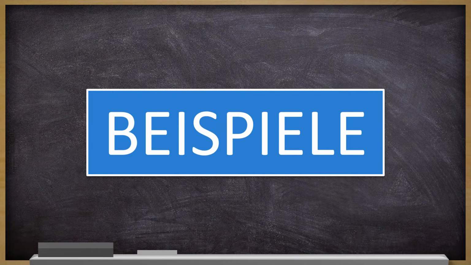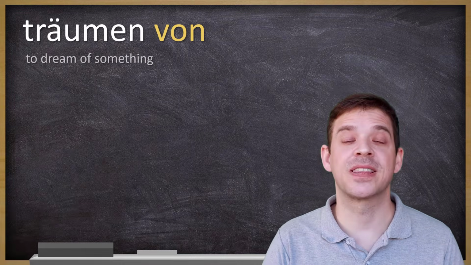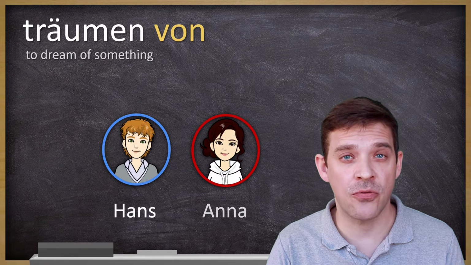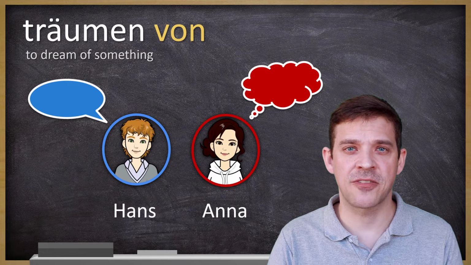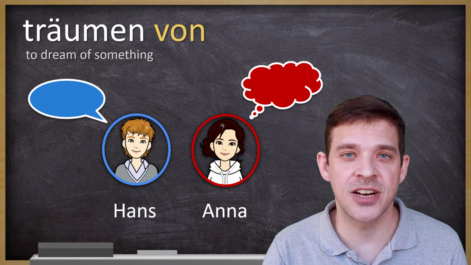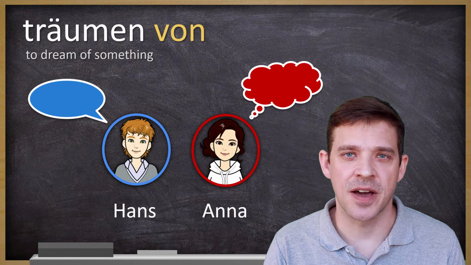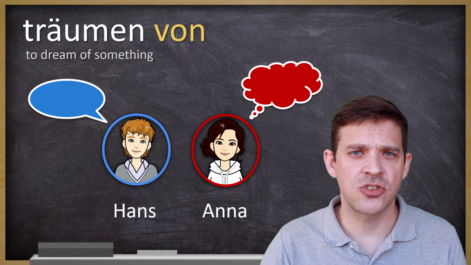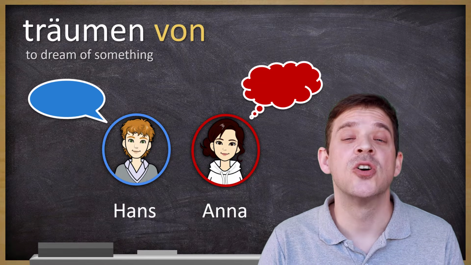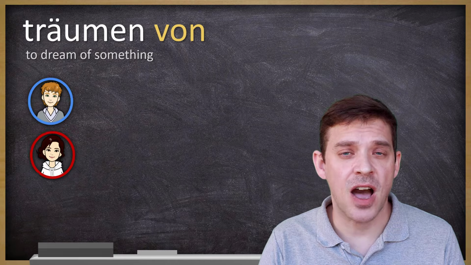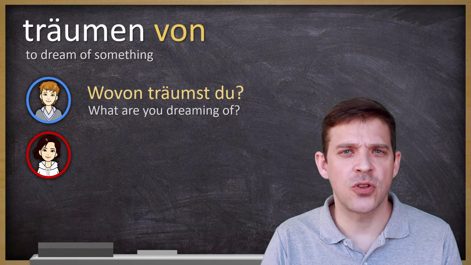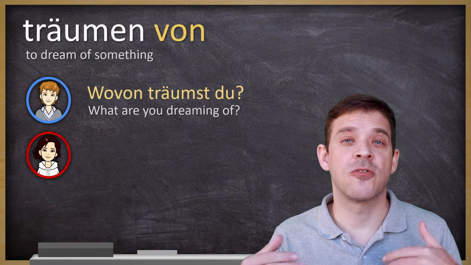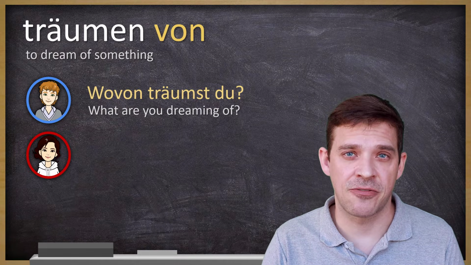Let's do some examples. We start with the verb träumen von, to dream of something. And to help you to understand this topic, we have these two main characters here, Hans und Anna. And they're talking to each other, sie sprechen miteinander. Zum Beispiel Hans fragt Anna, wovon träumst du? What are you dreaming of? What are your dreams in life?